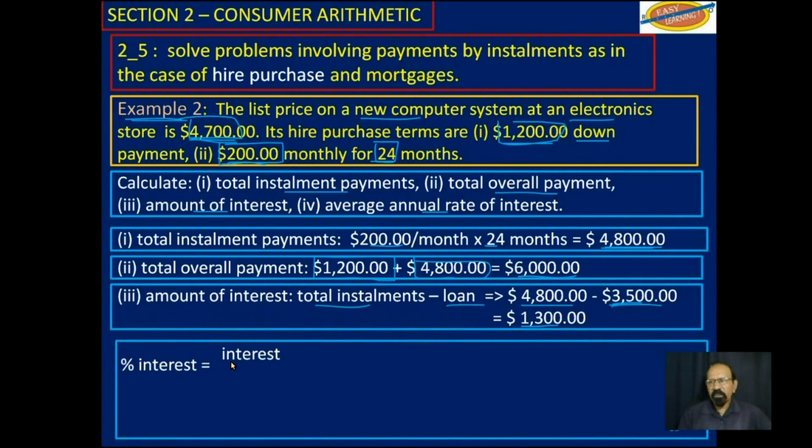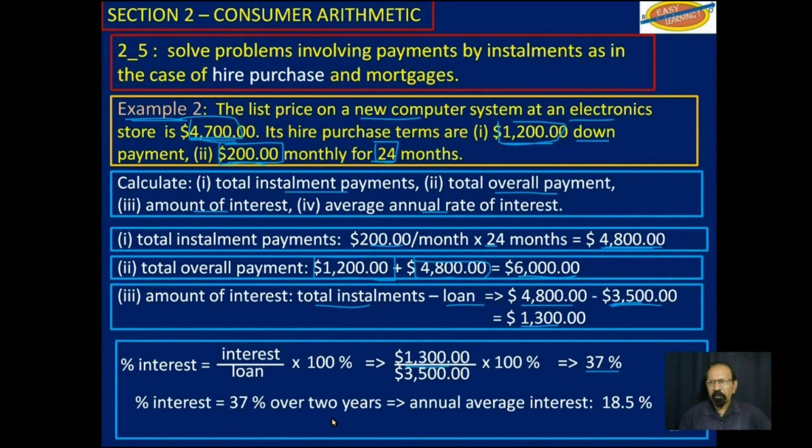So your percentage interest would be the interest over the loan multiplied by 100%, which gives you 1,300 over 3,500 multiplied by 100, works out to be 37% over 2 years. Divide that by 2 and you get 18.5% interest annually.